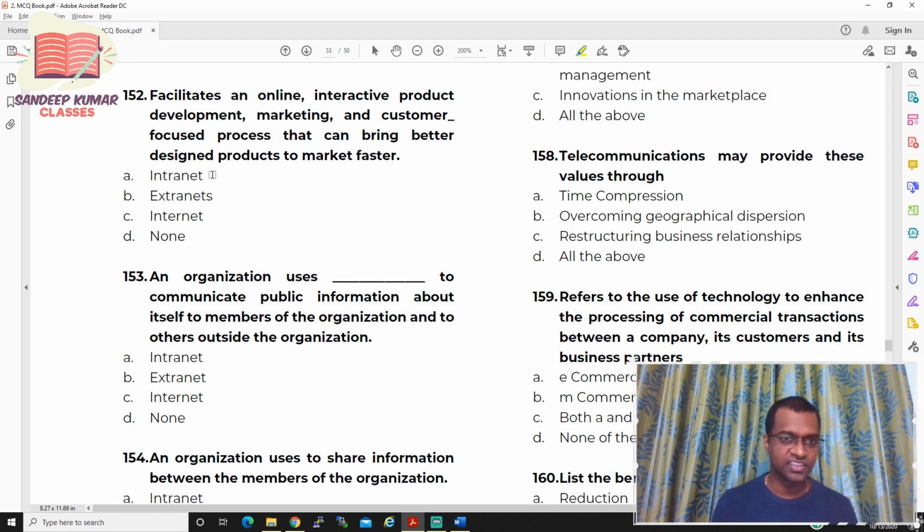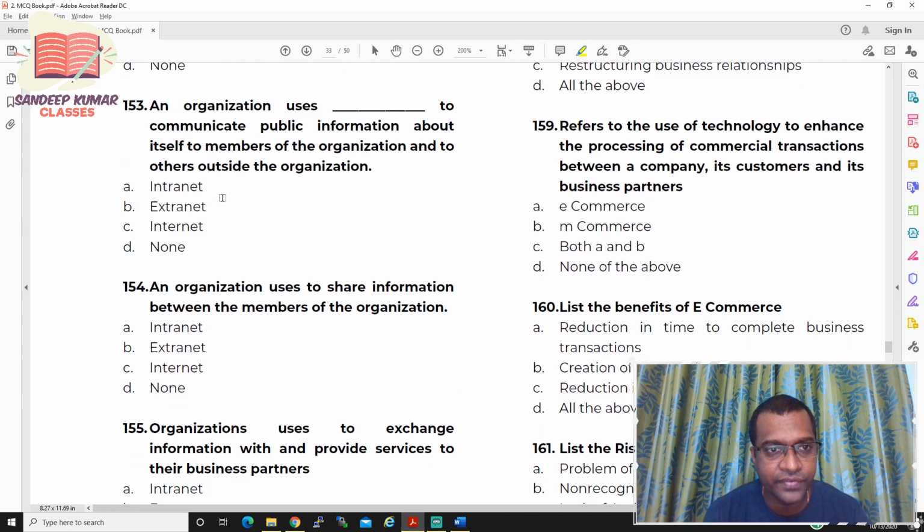So this is also an extranet concept. So it facilitates online or interactive product deployments. So the option is B. Now let us move to question number 153.